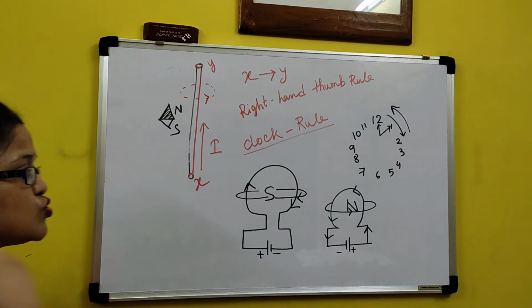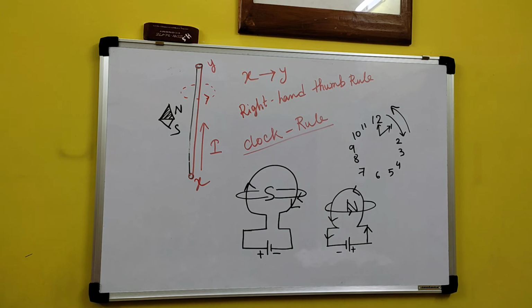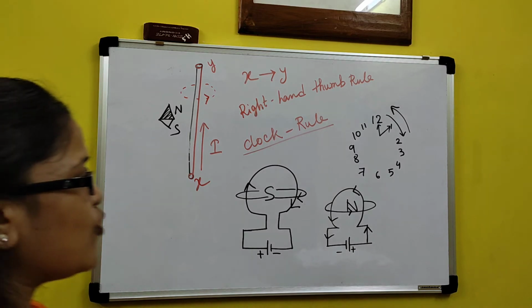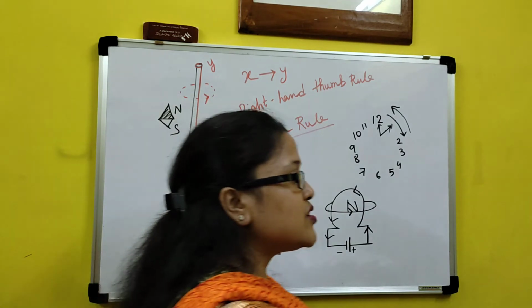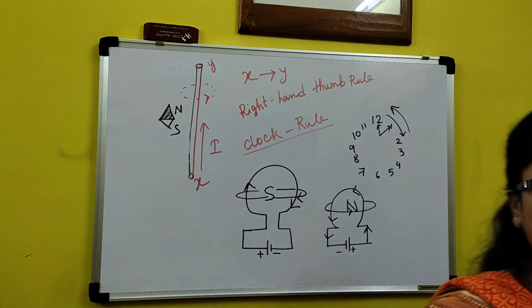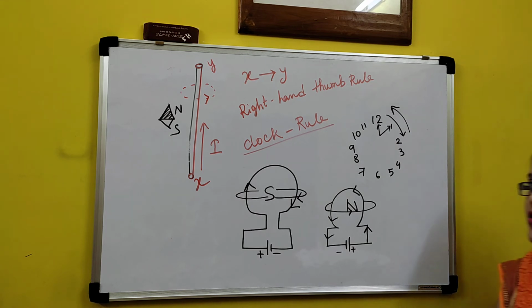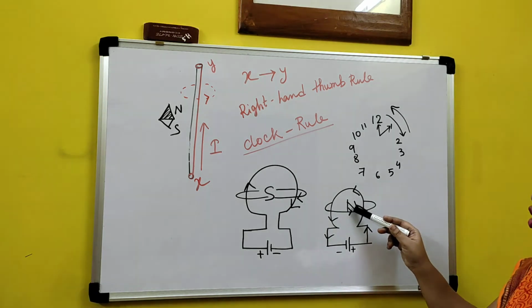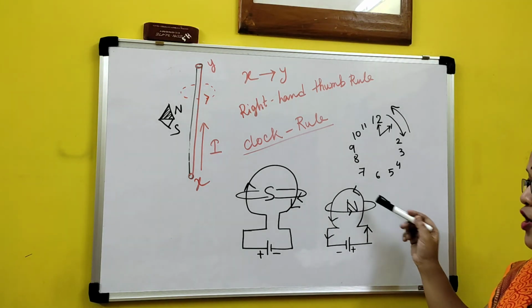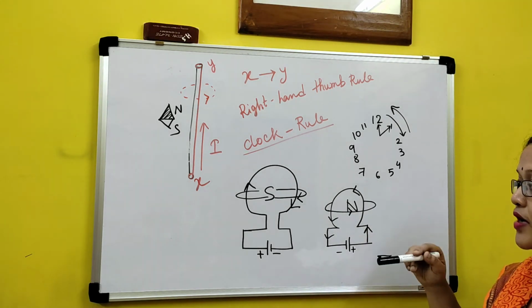Those who have already studied magnets a little bit in our previous class know that same poles repel each other and opposite poles attract each other. So if same poles repel each other, then obviously if here is my north pole and the back side is my compass, then north and north will deflect.